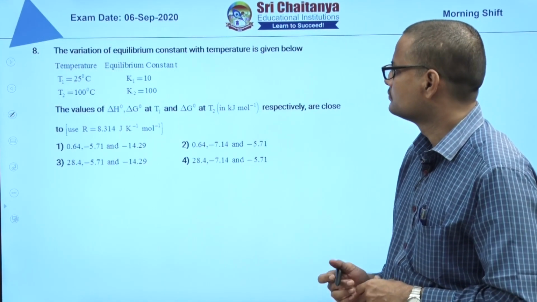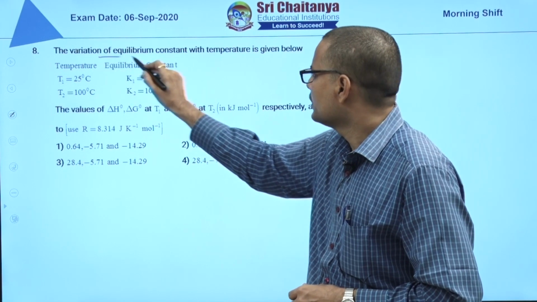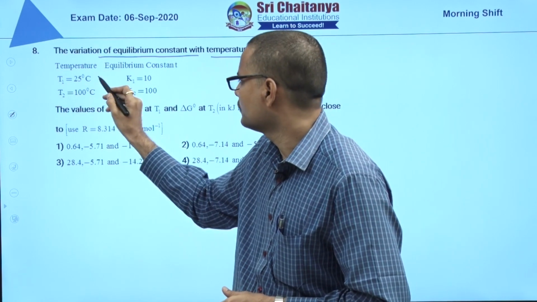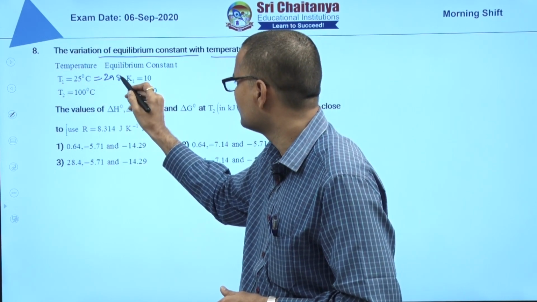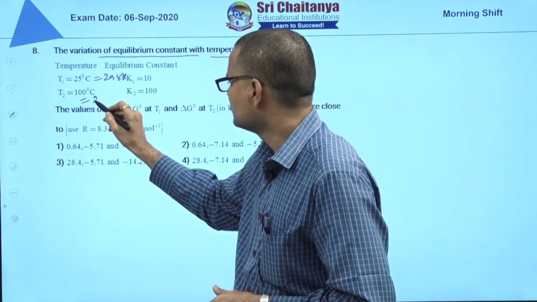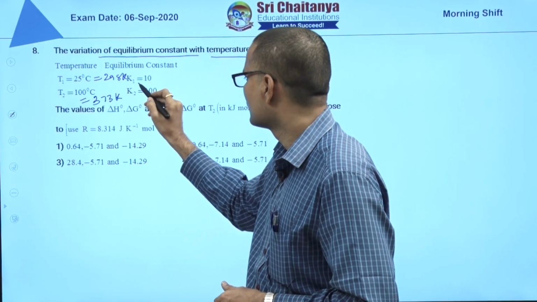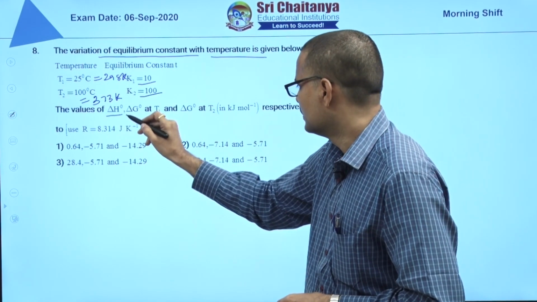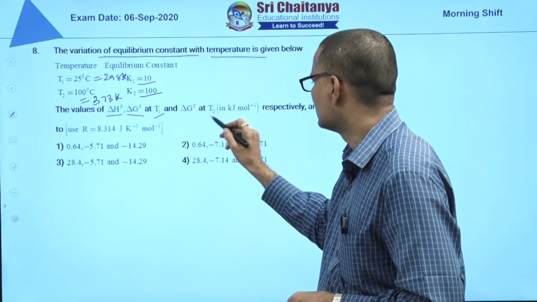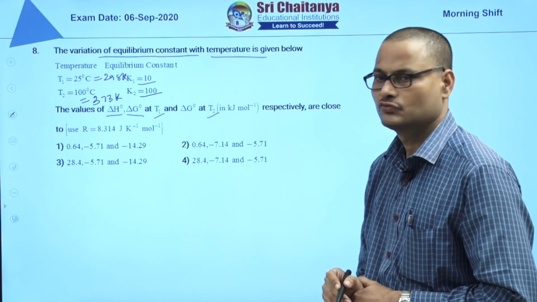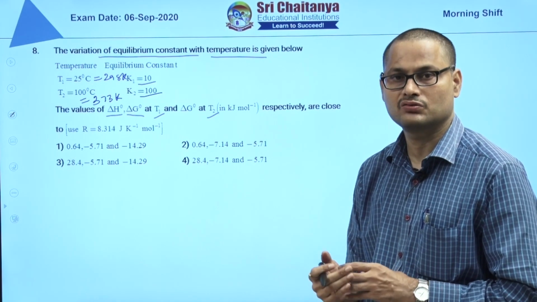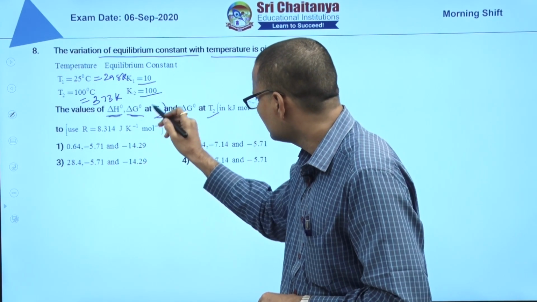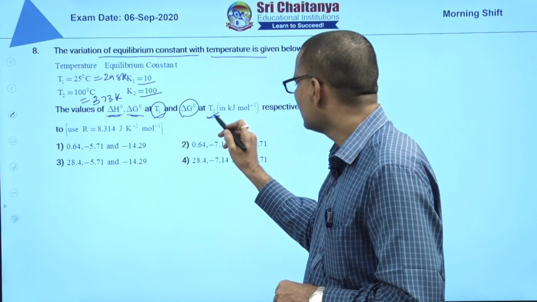Now we see the 8th question. They have given variation of equilibrium constant with the temperature. At two different temperatures, 25 degrees Celsius means 298 Kelvin, 100 degrees Celsius means 373 Kelvin, K1, K2 is given. You have to find delta H naught and delta G naught at 2 different temperatures, T1 and T2. Delta H naught, delta G naught at T1, delta G naught at T2.